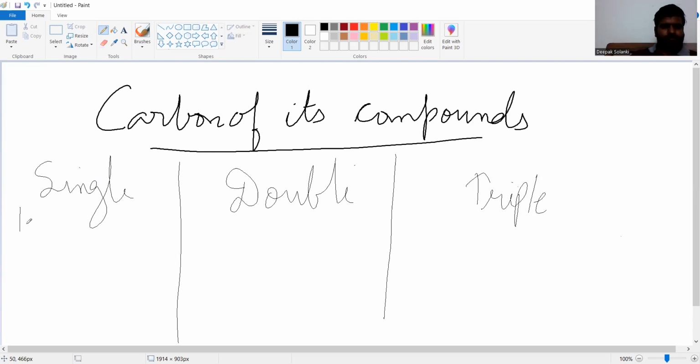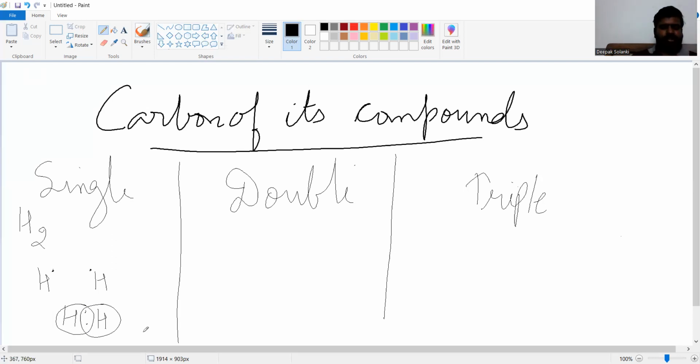H2, hydrogen. Okay, there are two H. We know that the atomic number of H is 1. There are two H, so the sharing will happen like this. This will complete its octet, and this hydrogen also will complete its octet like this.